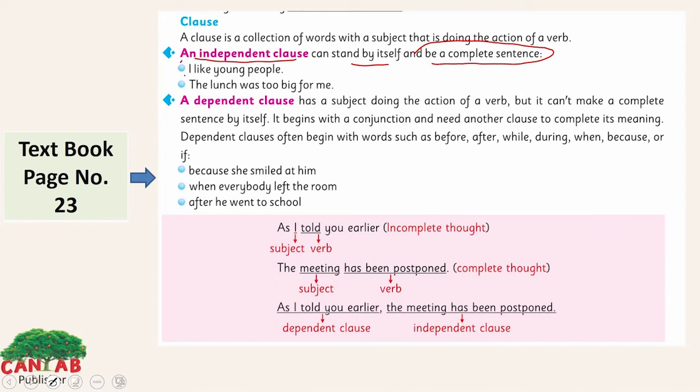For example, I like young people. It doesn't need any other sentence to support it or any other word. The lunch was too big for me. This is an independent clause.